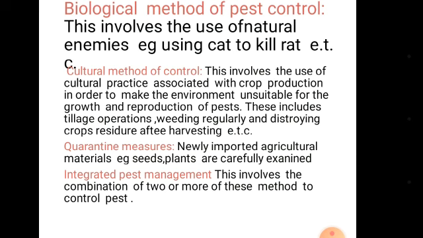Another method of controlling pests is integrated pest management, IPM. This involves the combination of two or more of the methods of pest control mentioned above. For example, in your store you use a fumigant and also introduce cats in order to control rats from destroying your stored crops.